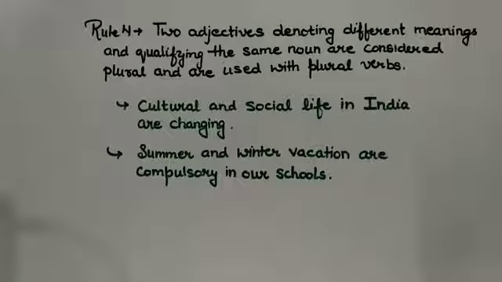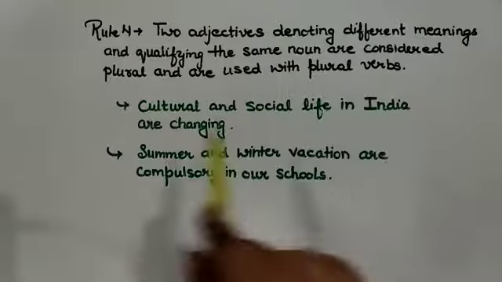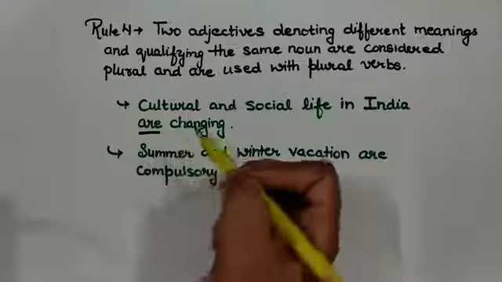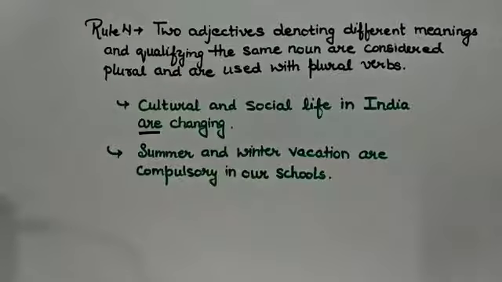The next and the last rule of today's video is: two adjectives denoting different meanings and qualifying the same noun are considered plural and are used with plural verbs. Like cultural and social life in India are changing. Can you see this verb are is representing a plural?